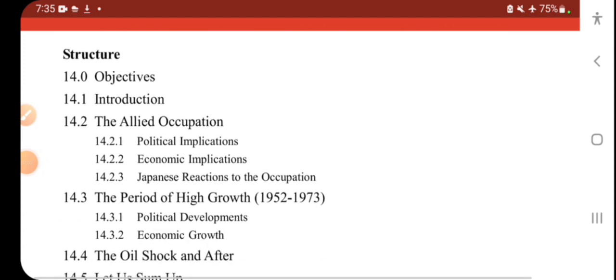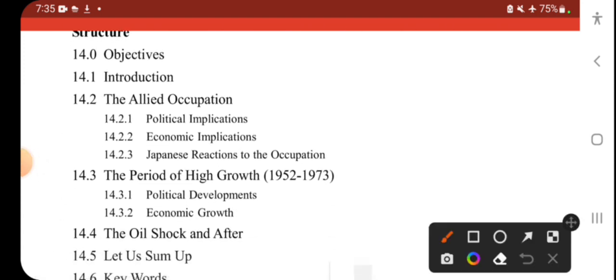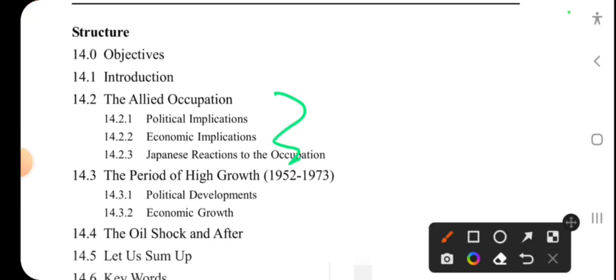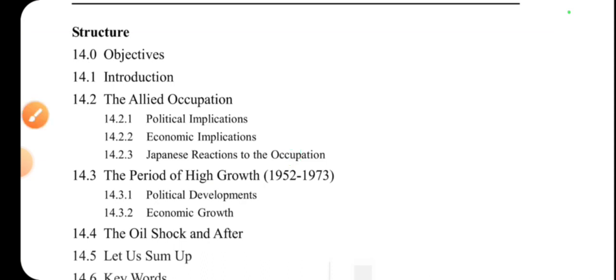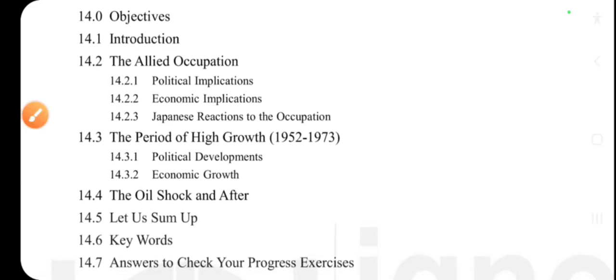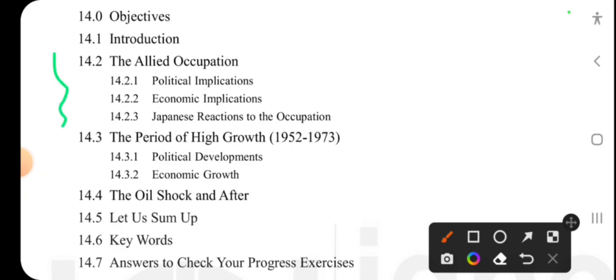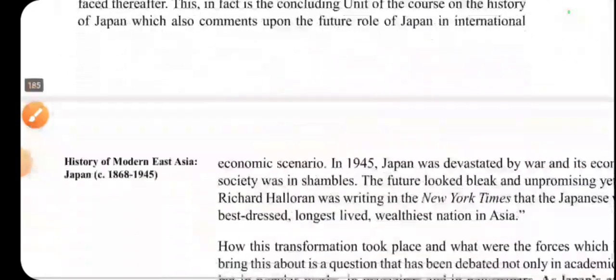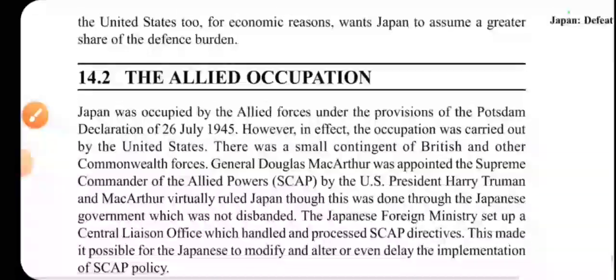Okay, and here, as you can see, these were the questions that were asked: discuss the political and economic implications of the allied occupation of Japan. So you can see this was the important part of the question that was asked, 14.2. So let's see what is there. Okay, and this is the allied occupation.